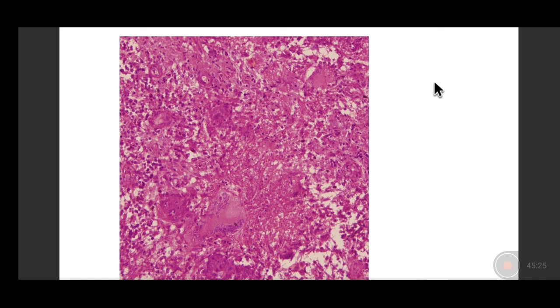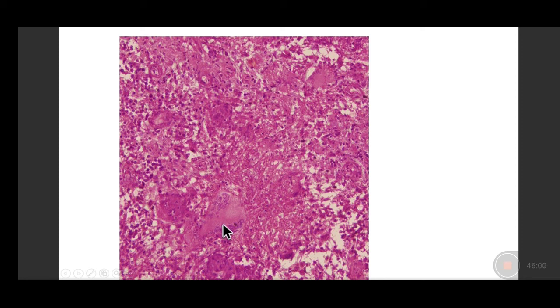Another common condition which can occur in India is tuberculosis involving the joints, and that is called tubercular arthritis. So when you aspirate the synovial fluid, not only should you send it for microbiological culture for Mycobacterium tuberculosis, but you can also make a smear and look for the granulomas which you can see over here. You can see these large cells which are epithelioid cells along with multinucleated giant cells. Look at the arrangement of the nuclei at the periphery of the giant cells, called the Langhans giant cells.